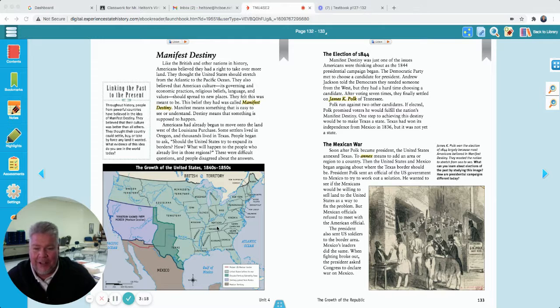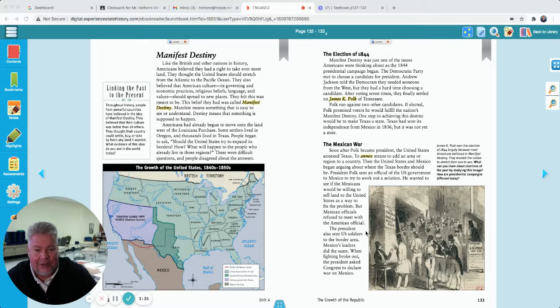So try to do it peacefully. James K. Polk sent somebody from the government to Mexico, said, hey, we don't want to fight over this land. We want to buy this land from you, and so it can become part of the United States. And they said, we're not meeting with you. They didn't want to meet with this official and do it peacefully.